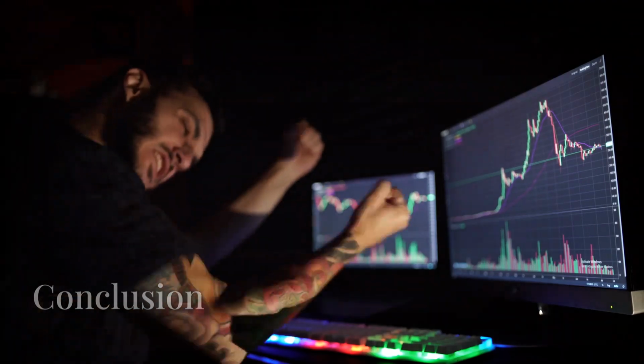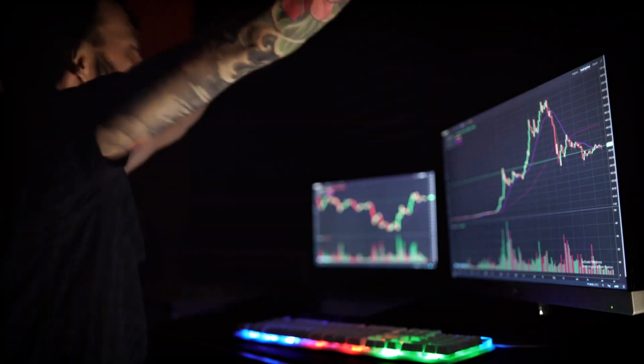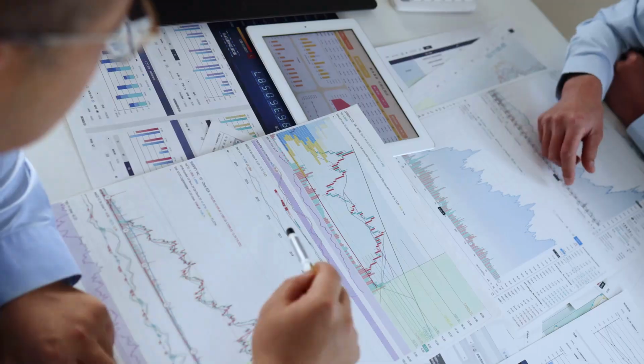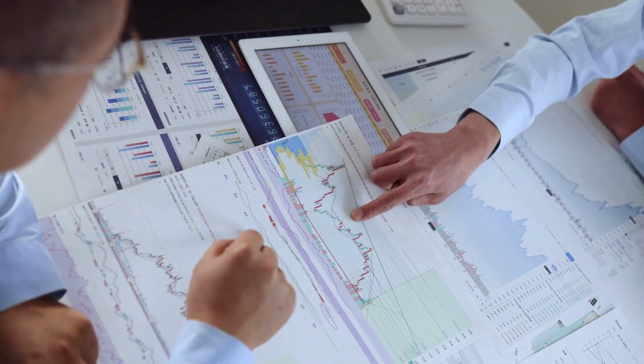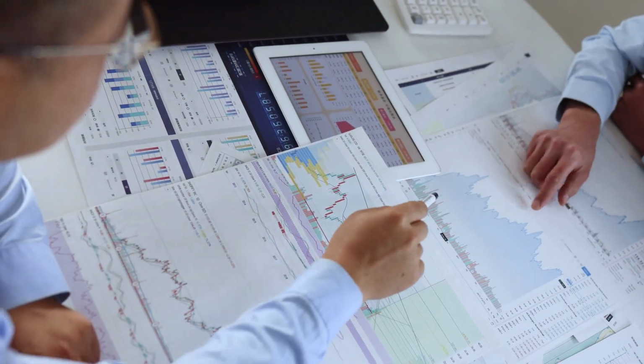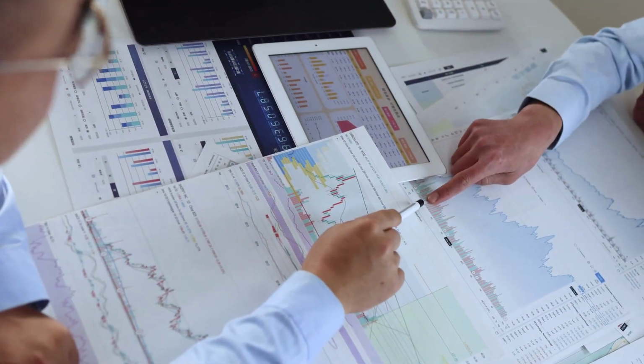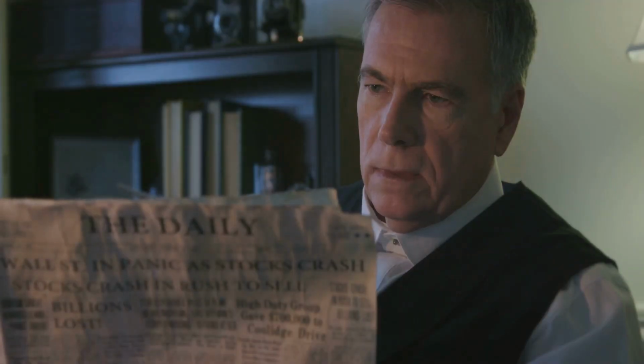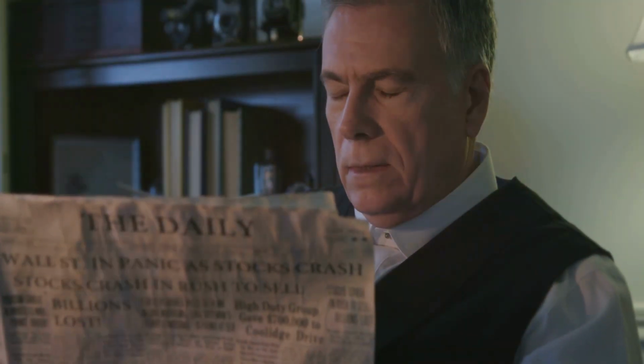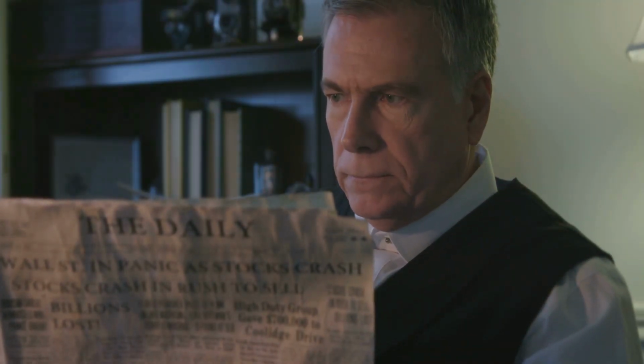In conclusion, taking asymmetrical risks can be a powerful strategy for building wealth. By seeking opportunities where the potential rewards far outweigh the potential losses, you can position yourself for significant financial gains. Remember, the key is to conduct thorough research, stay informed, and be strategic in your investments.